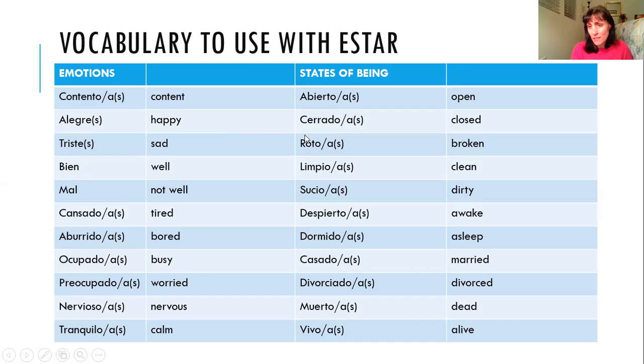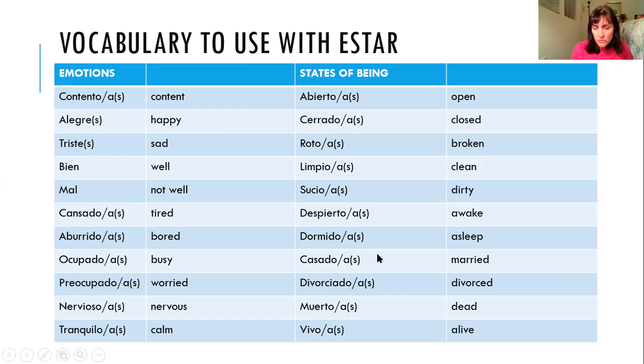States of being, as I mentioned previously, could be like open or closed, abierto or cerrado. Or if we're talking about a door, which is una puerta, feminine, abierta or cerrada. Something's broken, roto, rota, rotos, rotas. Something's clean, limpio, limpia, limpios, limpias. Something's dirty, sucio, sucia, sucios, sucias. Somebody's awake, despierto. It's a guy. If it's a girl, despierta.